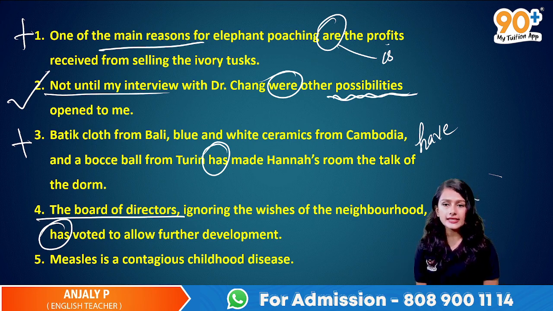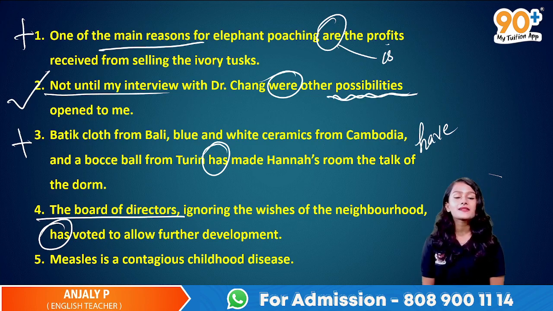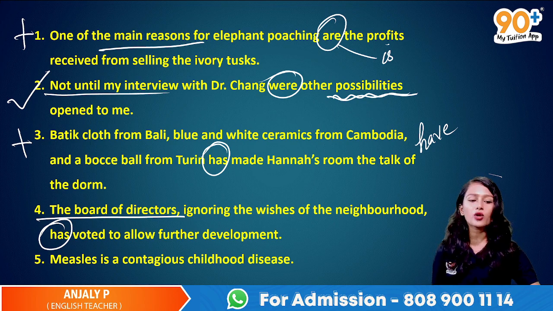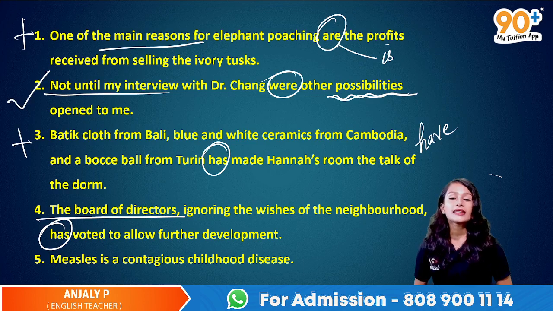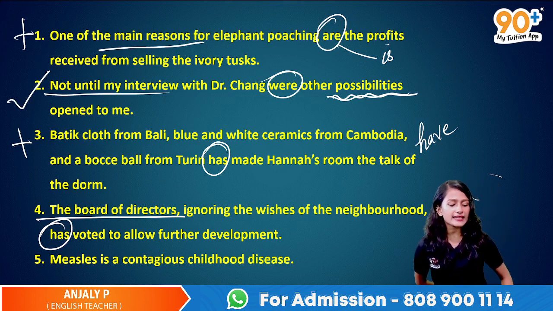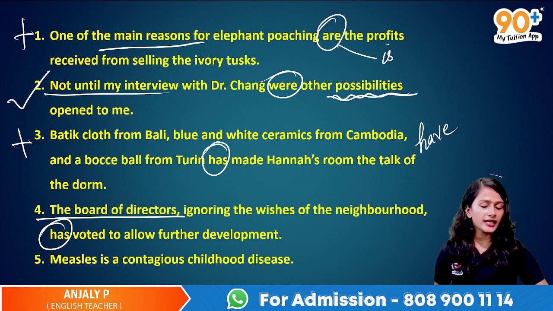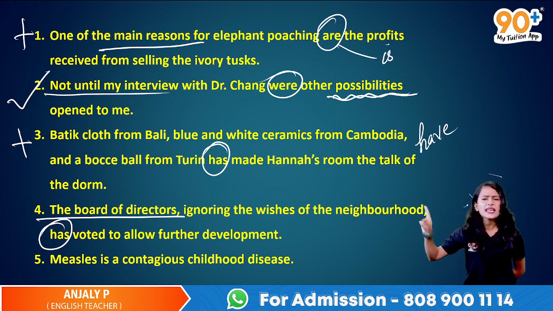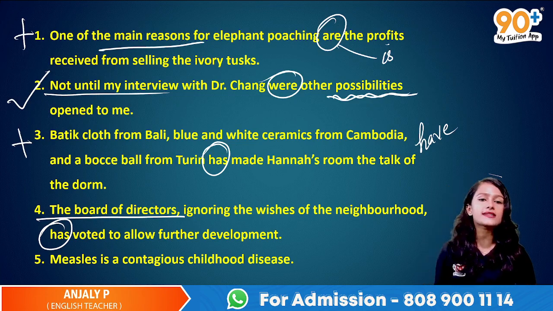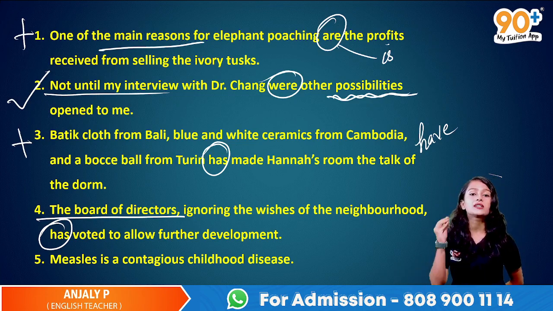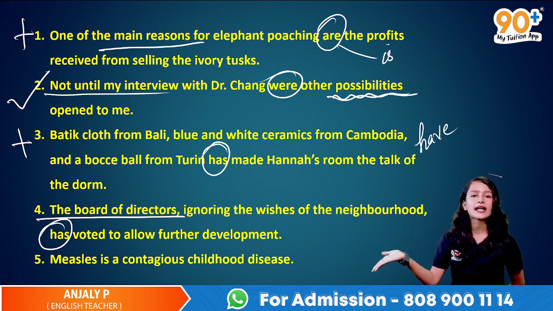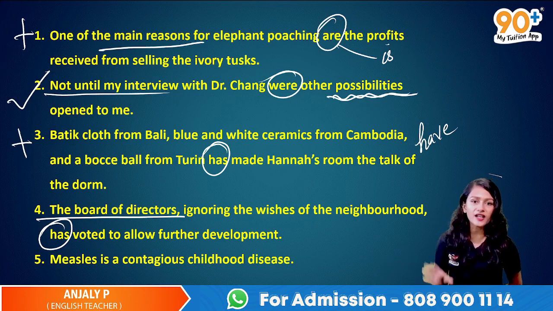Okay, and measles is a contagious childhood disease. Okay, measles is the name of a contagious disease. So it's a disease that almost everyone gets in childhood, the measles. So that's the name of the disease. And what if it comes as the name of the disease? How should we look at it? It should be considered, as we looked at earlier in the cases of subjects, as a singular noun. It should be considered as a singular subject. Okay, so it says measles is a contagious childhood disease. So how should we consider measles? We should consider it as a singular noun.